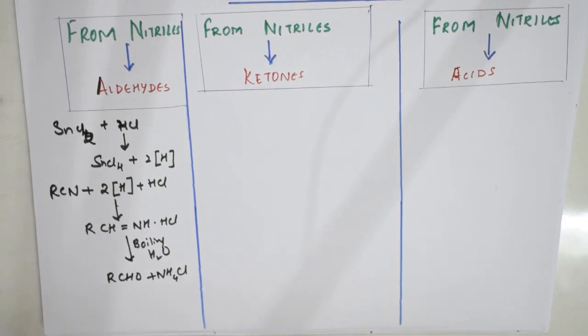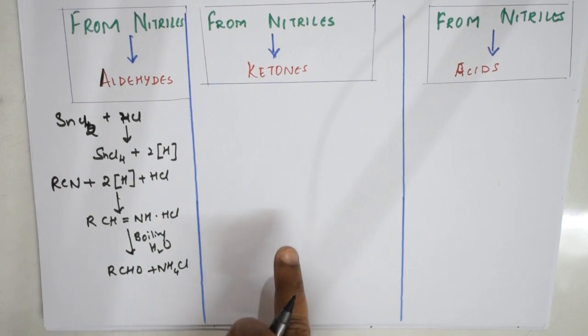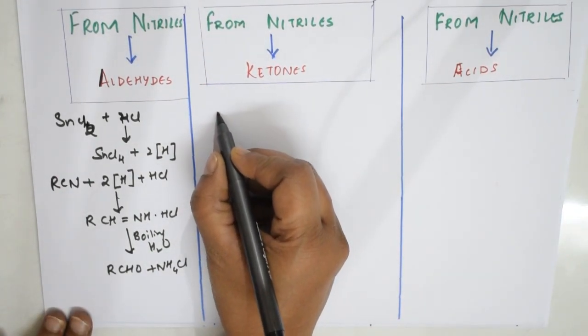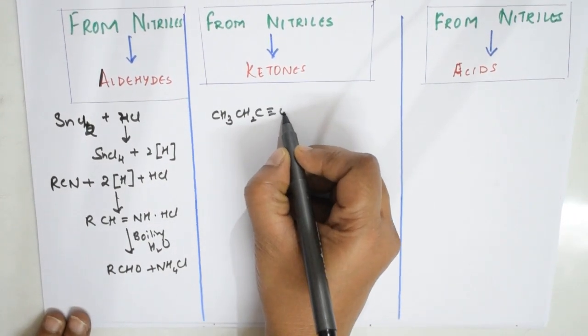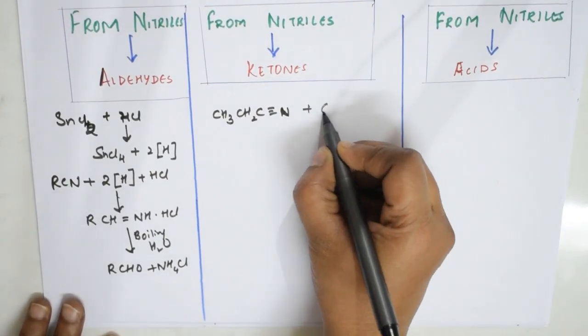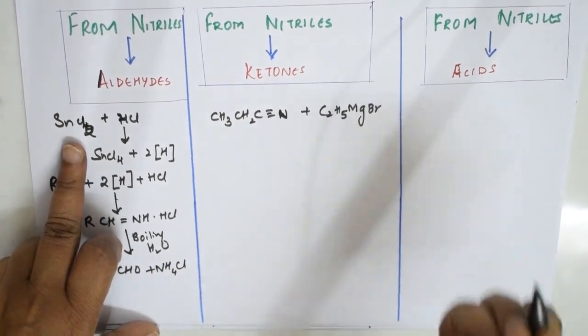Clear explanation I have given in the earlier videos, please watch it. Done. So when it comes to the ketones, remember ketone from nitriles, here I'm going to use, let us take this ketone, ethyl nitrile, done, right? Here I'm going to use C2H5MgBr. Remember, here what did we use? We have used stannous chloride.